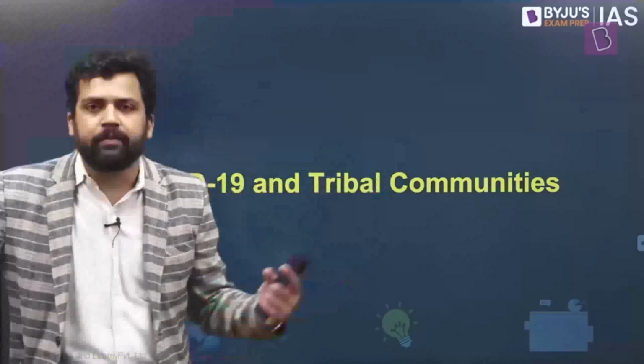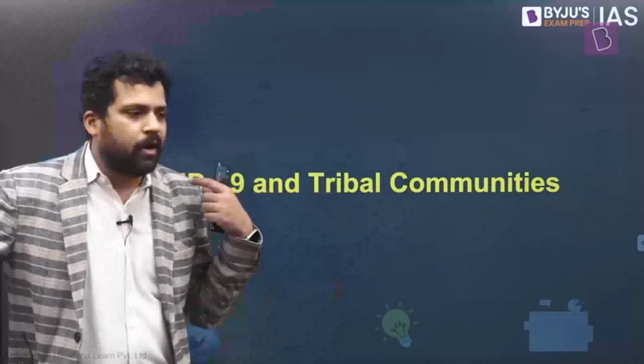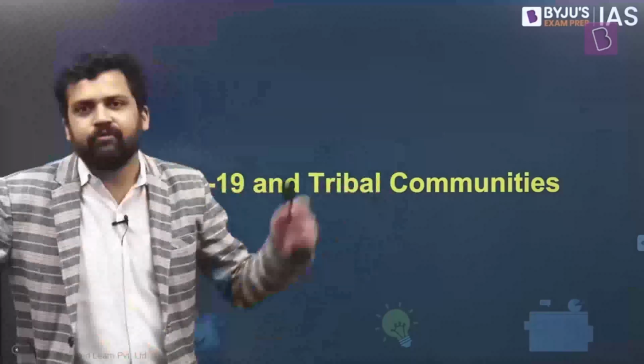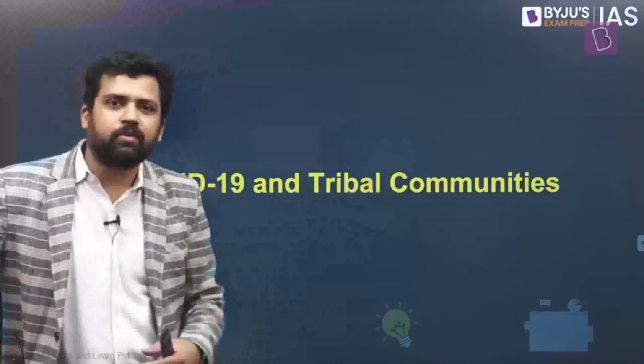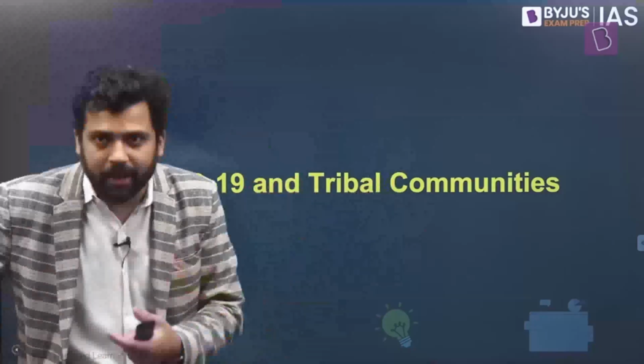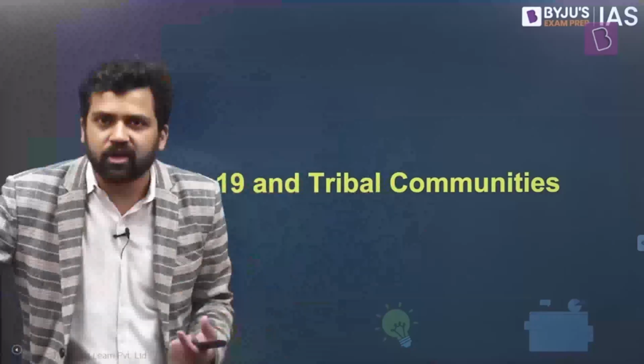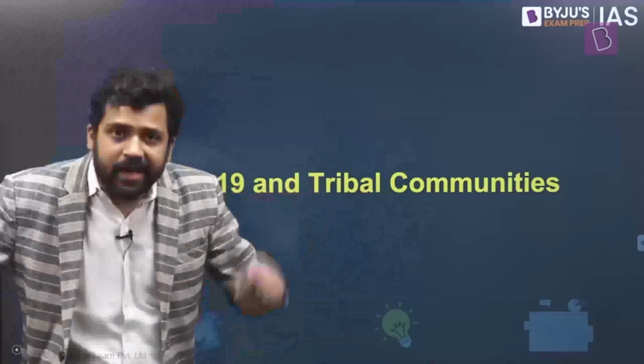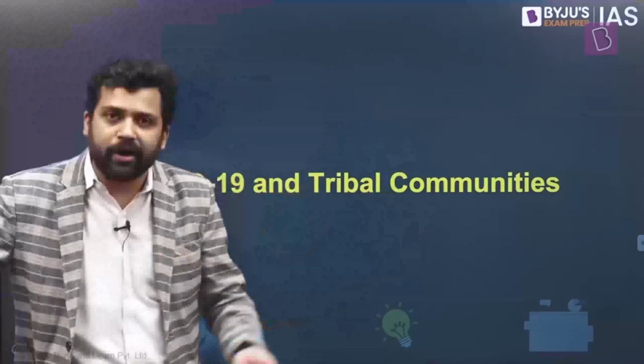If you say we will have equal treatment, that means everyone should be treated equally. Everyone should be given some form of a direct benefit, 5,000 rupees per month, irrespective of their wealth situation. So Ambani is also getting 5,000 rupees from the government. I am also getting 5,000 from the government. Someone who is poor is also getting 5,000 rupees from the government every month. Does it make sense? No. Someone like an Ambani or someone like me, I mean, again, I'm not saying I'm affluent, but I don't need 5,000 rupees from the government, right? So equity implies those who need it. Those who are the poorest should be provided more benefits.